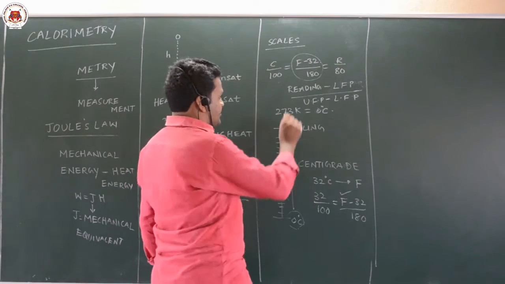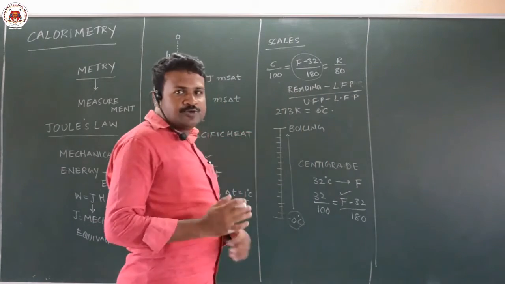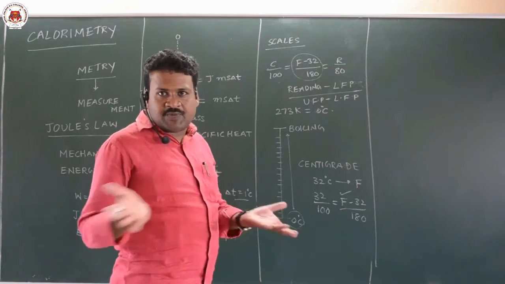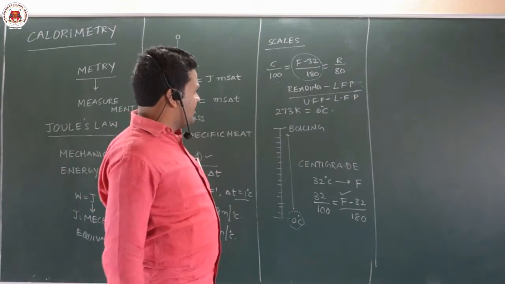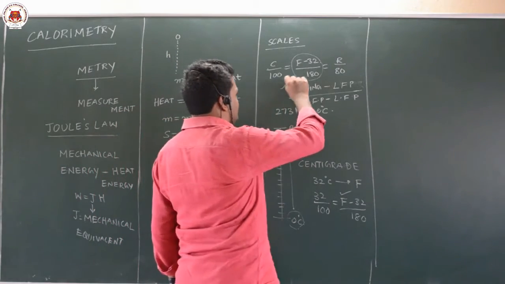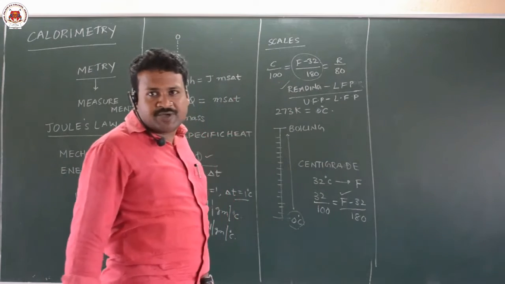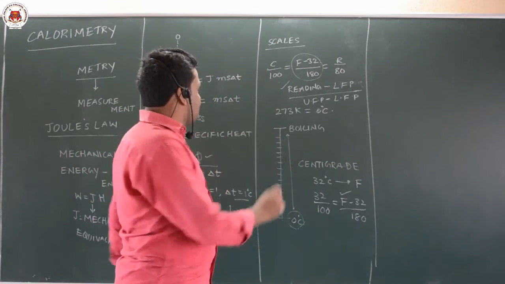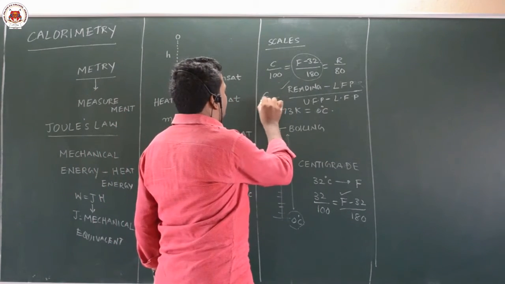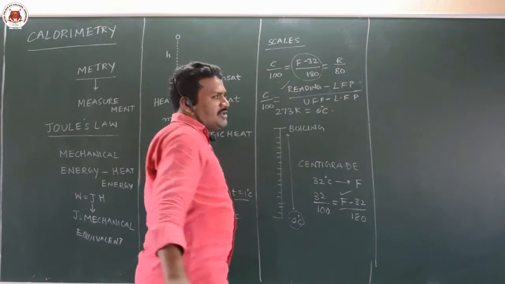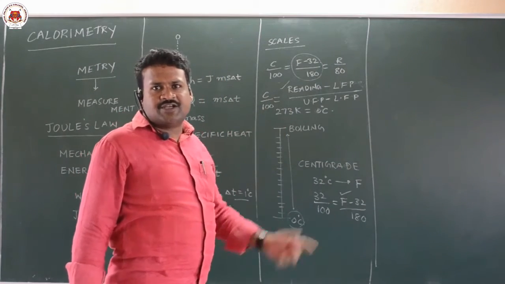This is the condition. Suppose you are making a new scale of temperature, suppose you have manufactured a new scale. In that you can write (reading minus lower fixed point) by (upper fixed point minus lower fixed point) is equal to C by 100. There is a faulty thermometer, that means a thermometer that is newly designed.